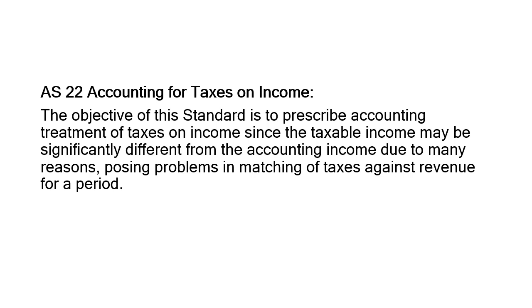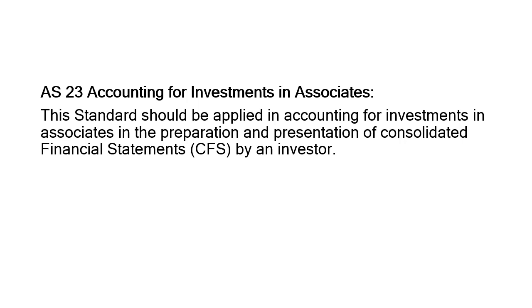What is an accounting income? Accounting income is the difference between the revenue that the organization earns and the expenditures that are incurred. And what is the taxable income? Taxable income is the residual income that is left after paying all the allowances and disallowances. So that is why both these incomes are different.